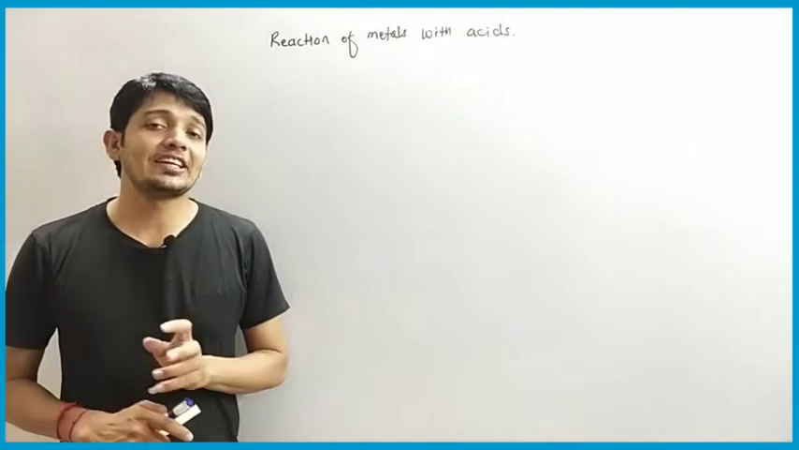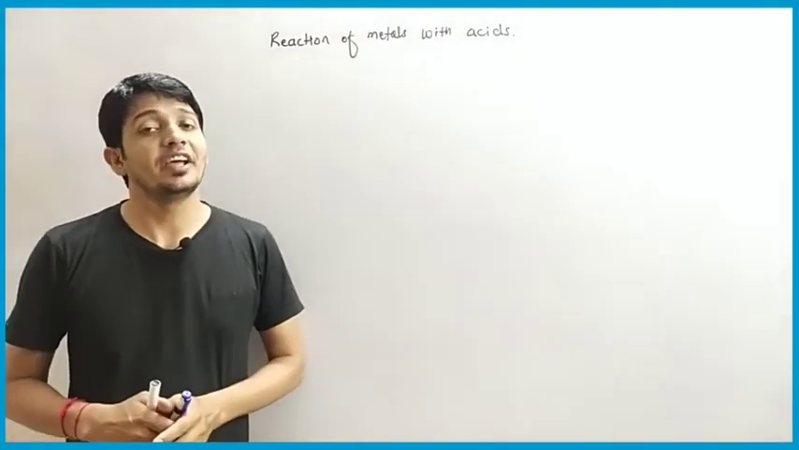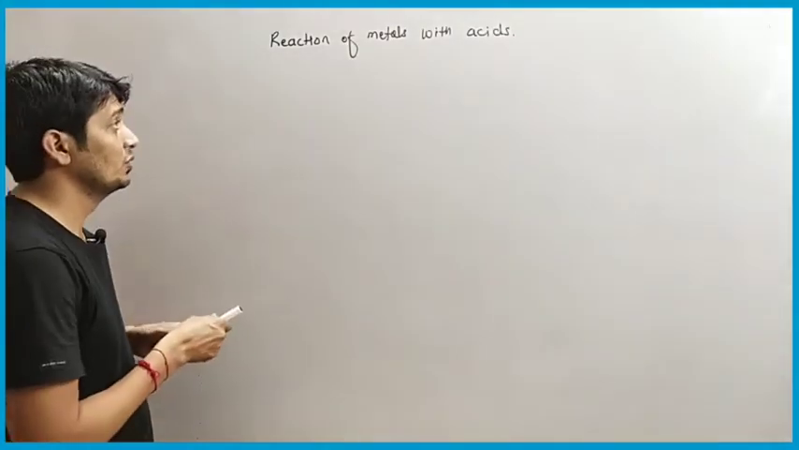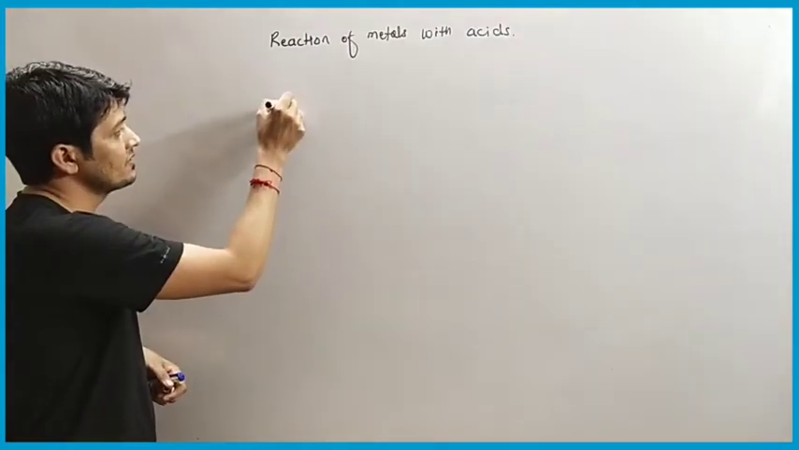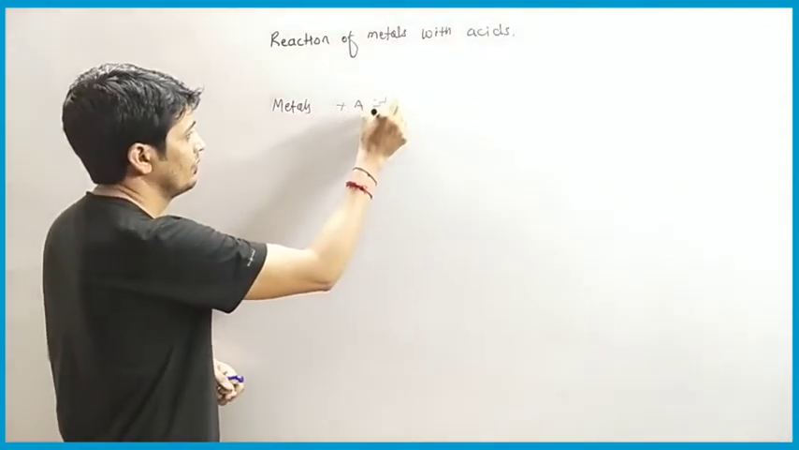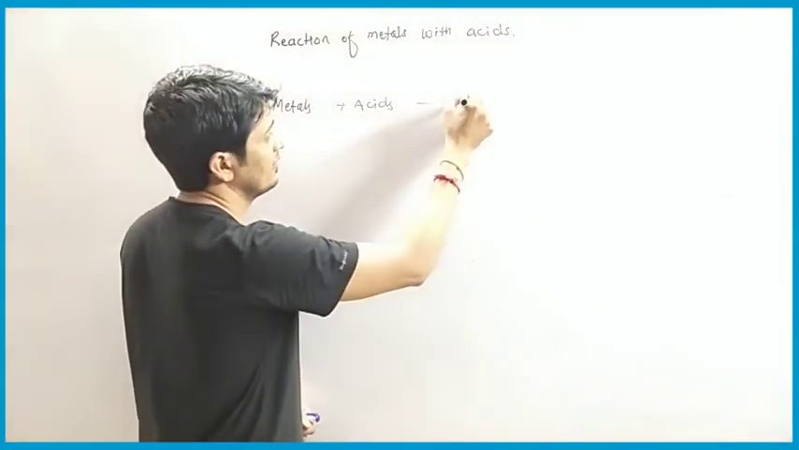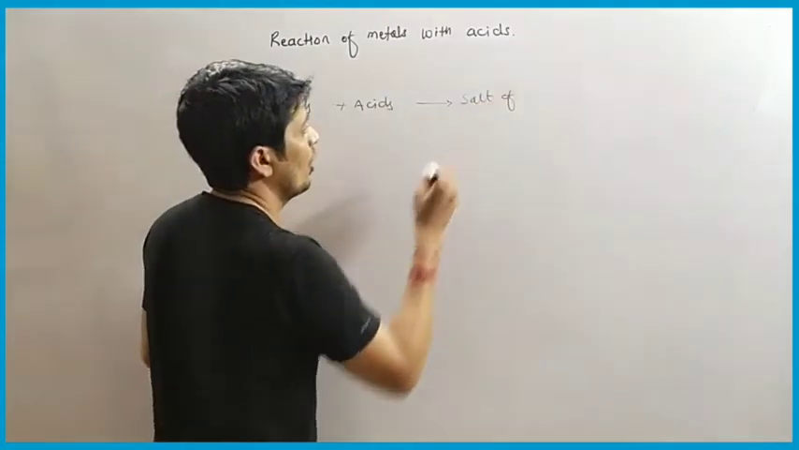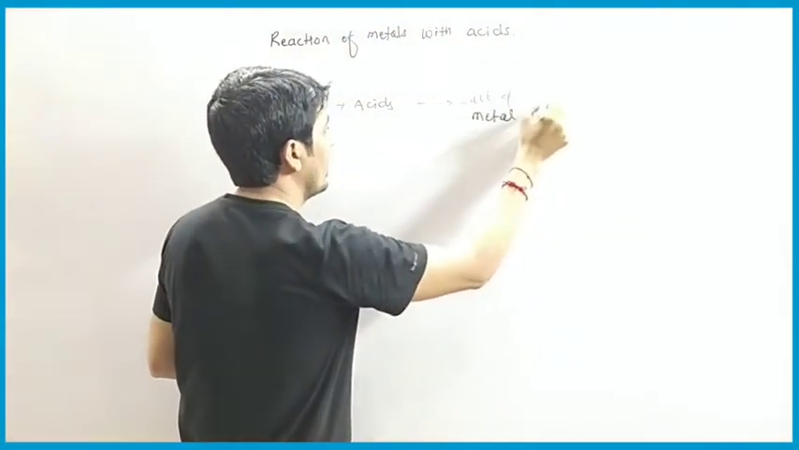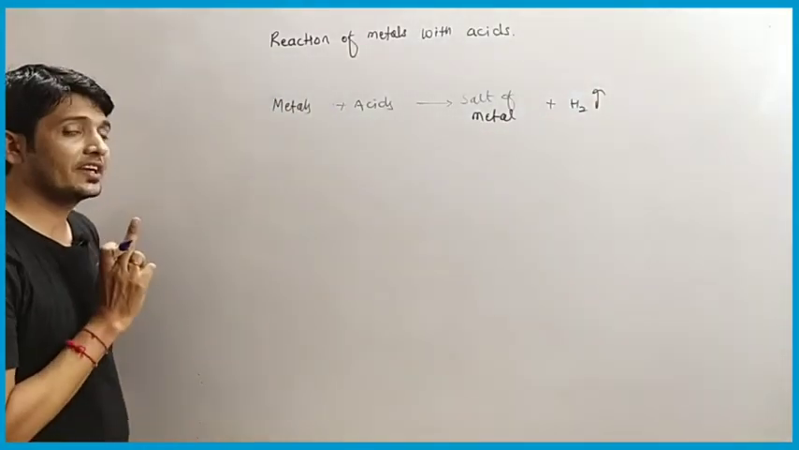Now we will check the reaction of metals with acid. The reaction of metal with acid we have already seen in previous classes also. Okay, so reaction of metal with acid. So we know when metals react with acid, they give metallic salt, that is salt of metal, and hydrogen gas is released. Okay, so we will check the example now.